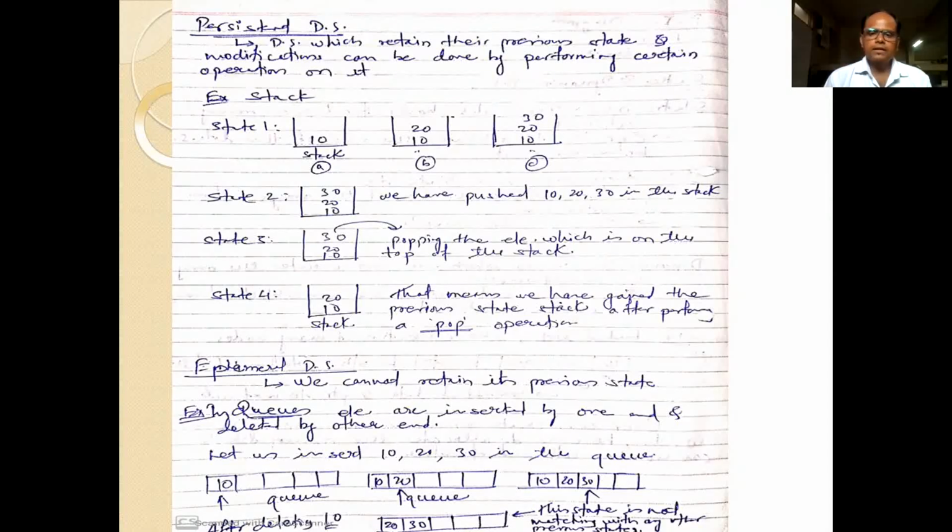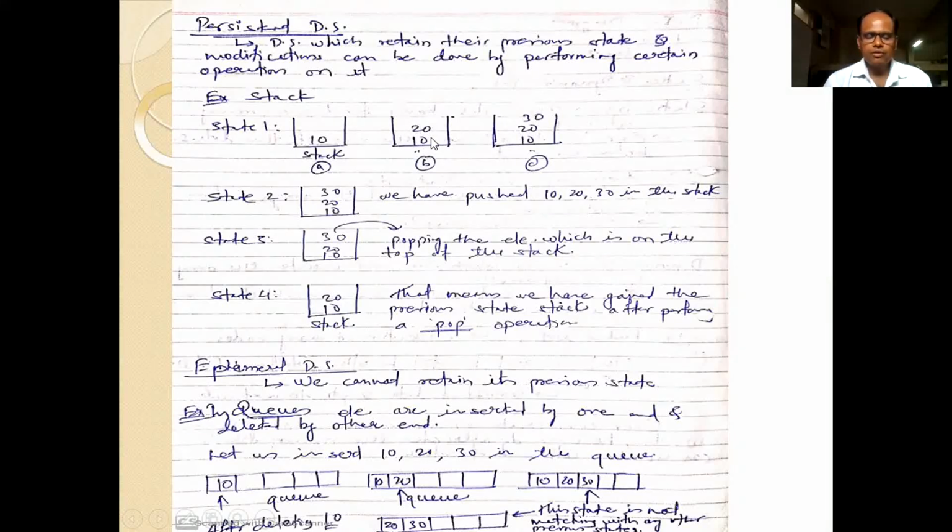So again, I am repeating the definition. What is a persistent data structure? The data structure which retains its previous state, and modification can be done by performing certain operations. If you observe state 4 and state 1 of figure B, they are the same.